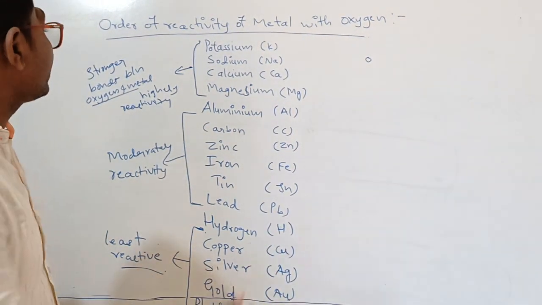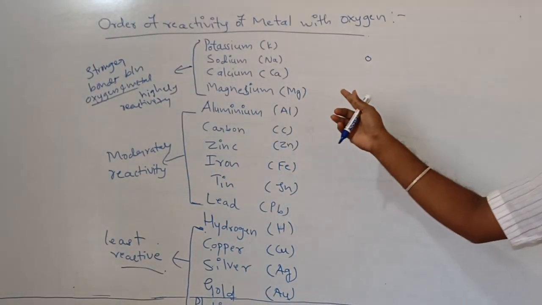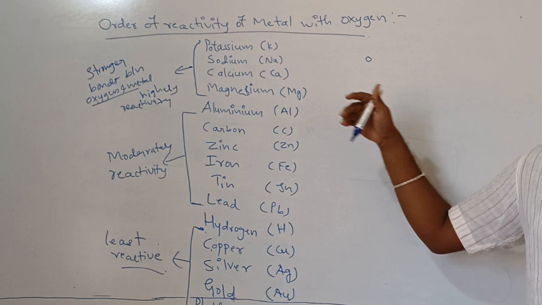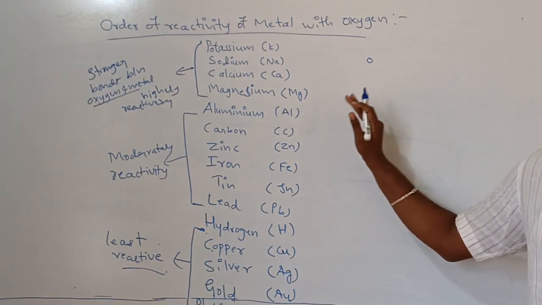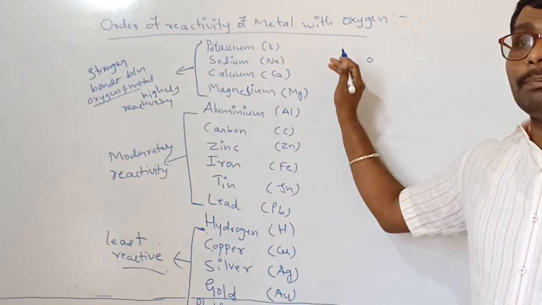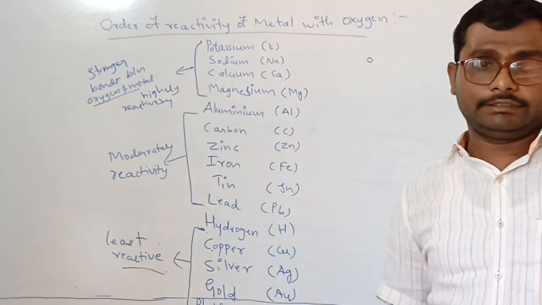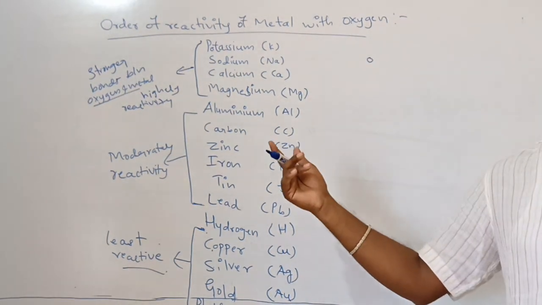This series I discussed for oxygen, and I will come to the next point also. The reactivity series is the same for all. This series mainly helps in metallurgy, which comes next in this chapter. I will discuss it later.